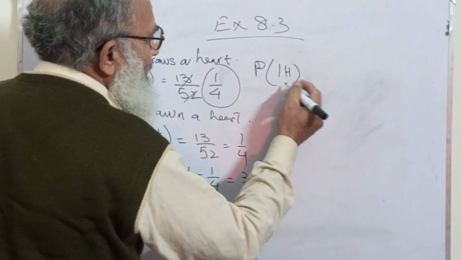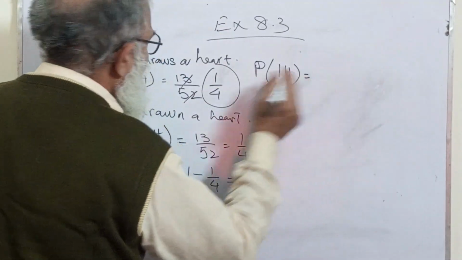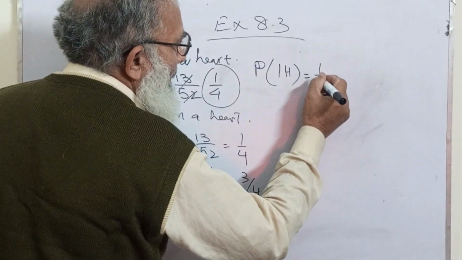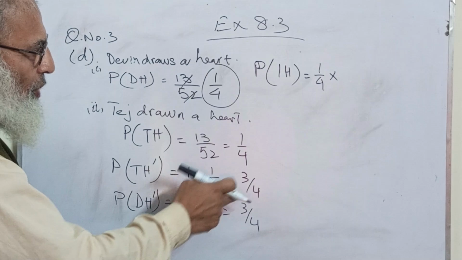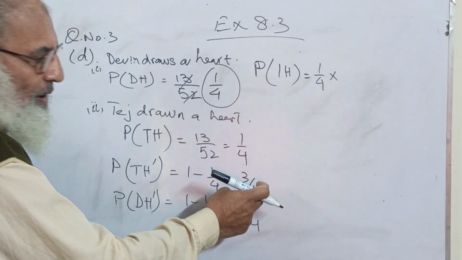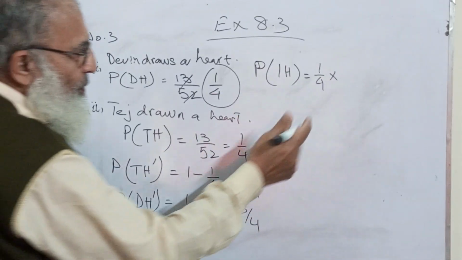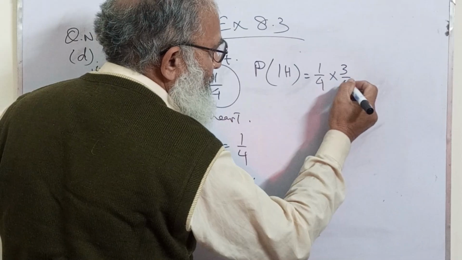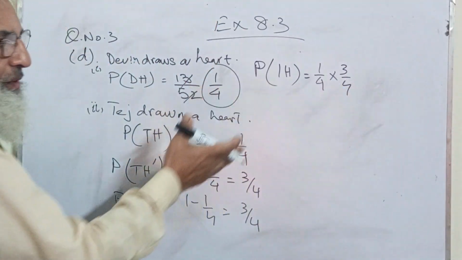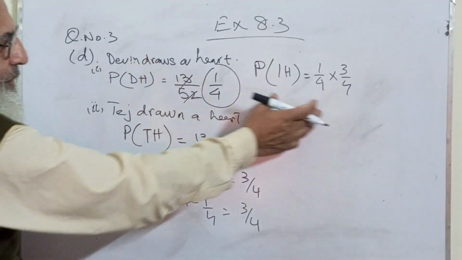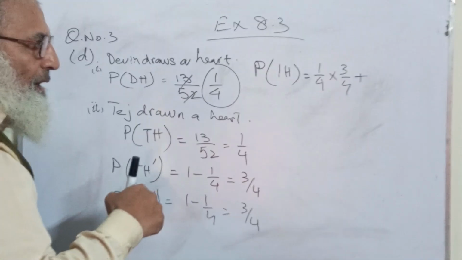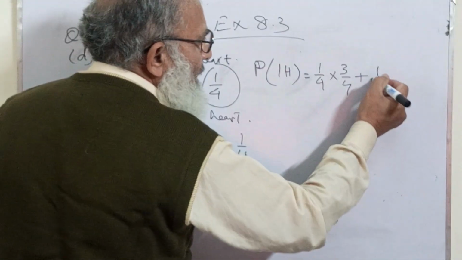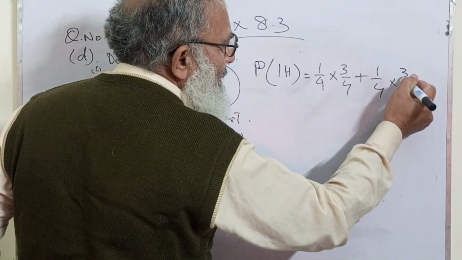Now it will be like this: 1 by 4 multiplied by 3 by 4, because only one possibility was there. One heart probability was there. So this finishes for Devon, and now what starts for Tej? Similarly, it will be like this.